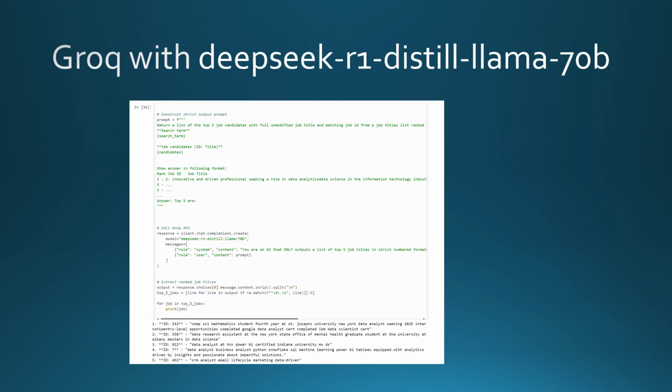Next, we follow the same steps, this time switching the model to DeepSeek. Again, the results appear almost instantly, producing the desired results, this time without error. The improvement in performance is likely due to the higher parameter count of the DeepSeek LLM with 70 billion parameters compared to the previous Llama LLM with 8 billion parameters.